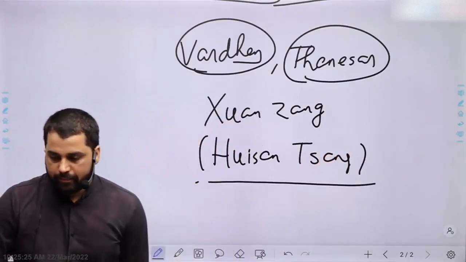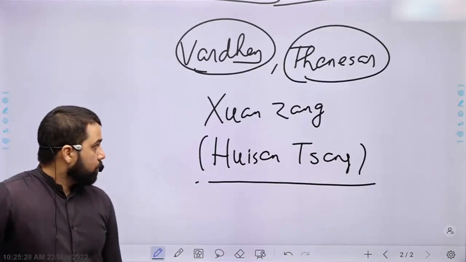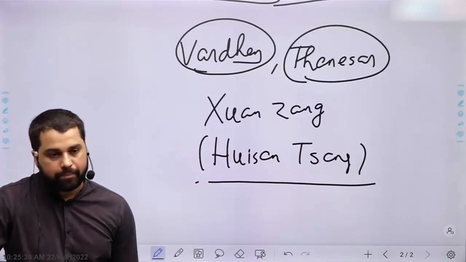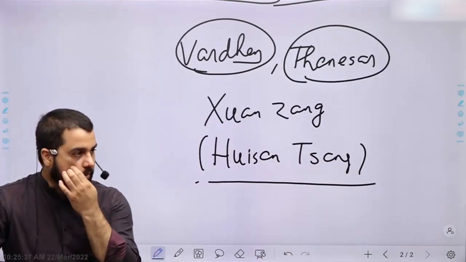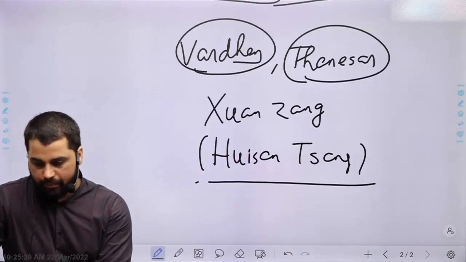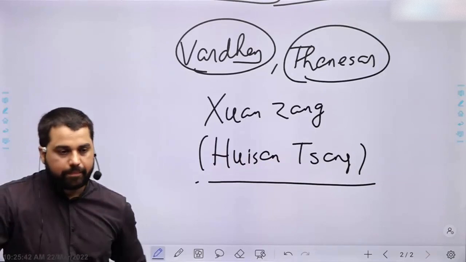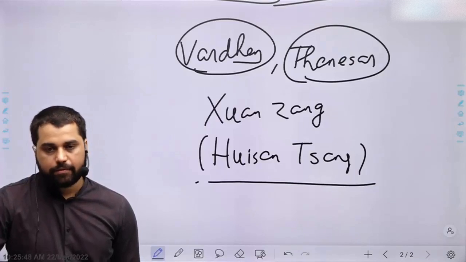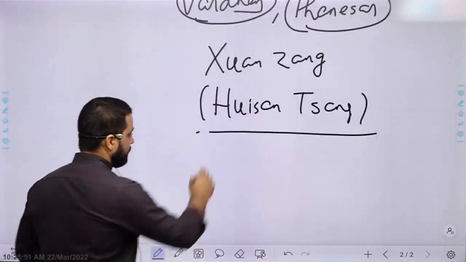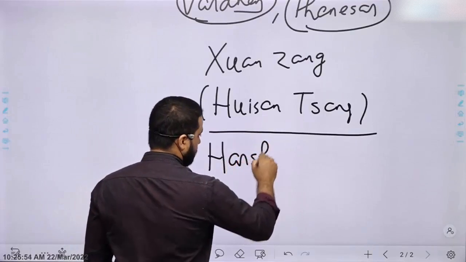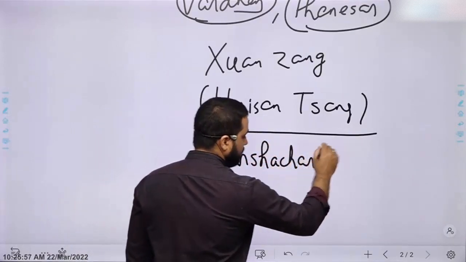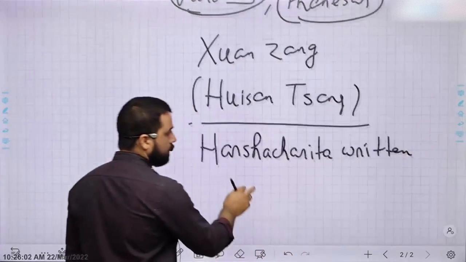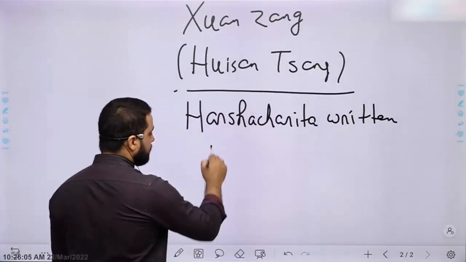Xuanzang wrote a detailed account of his kingdom. And second, from Harsh Charitra, written by his court poet Banbhatt.